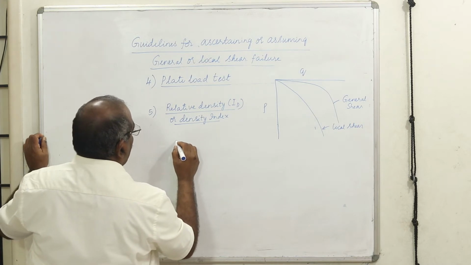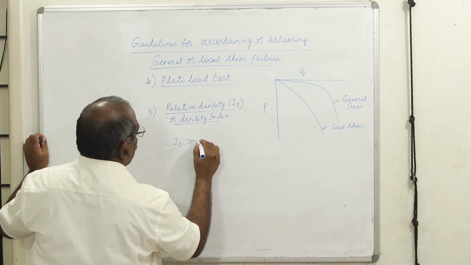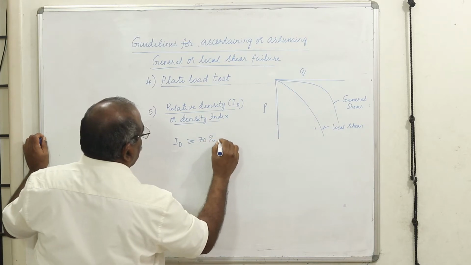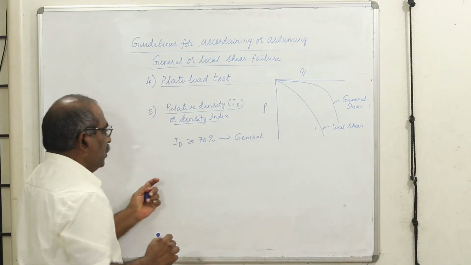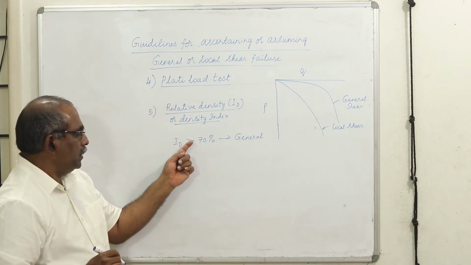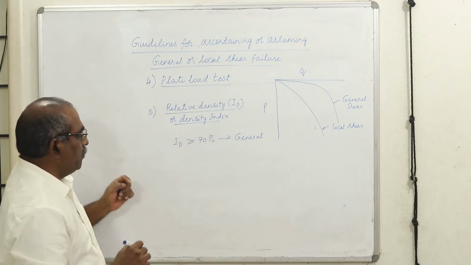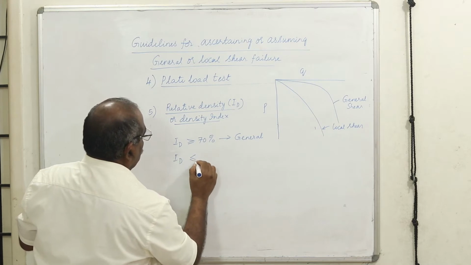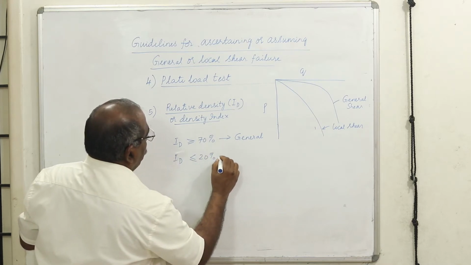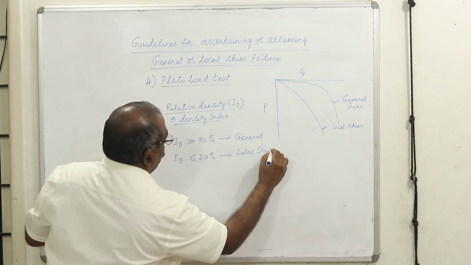When the ID value is greater than or equal to 70%, it clearly indicates a very stiff soil, general shear failure. When ID is 65% to 85%, it's generally a dense soil, therefore it is going to have a general shear failure. When ID is less than or equal to 20, then local shear failure. This is a loose soil.